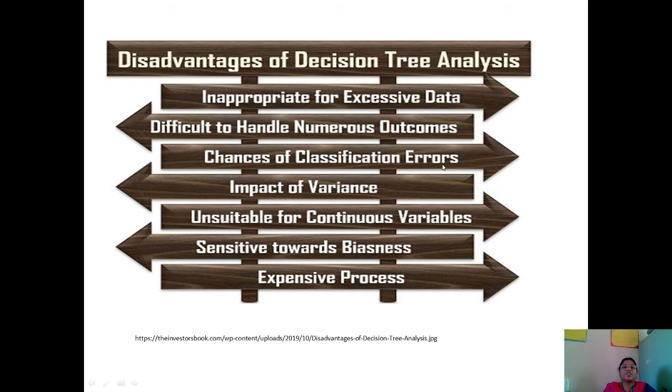Chances of classification error. So, this method may come up with classification errors, and there might be an impact of variance in this method, and this method might be unsuitable for continuous variables. Then this method is sensitive towards biases. Then this method is an expensive process. So these are the disadvantages of decision tree analysis, and for further study you can visit the website given in the source.